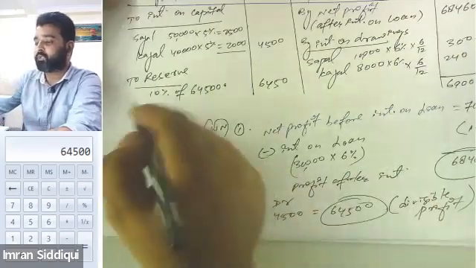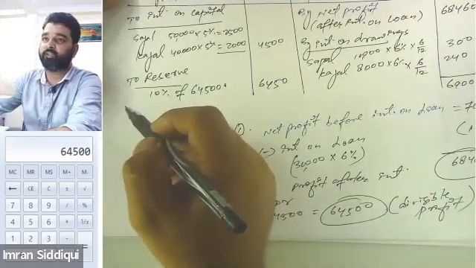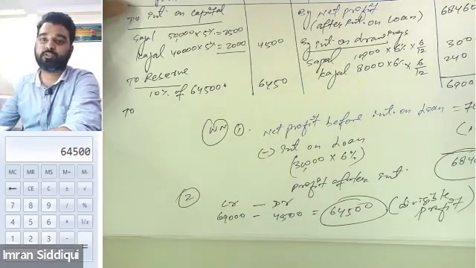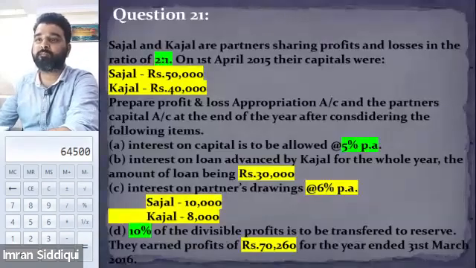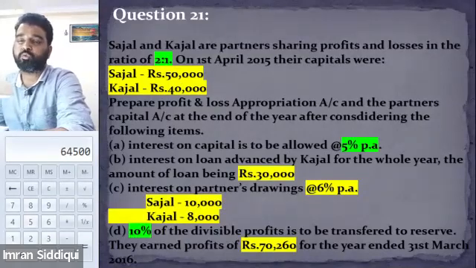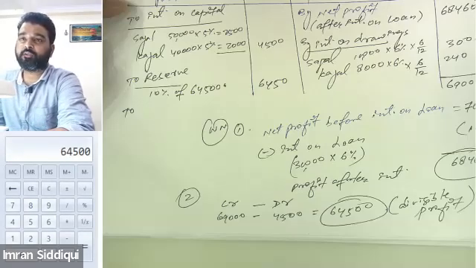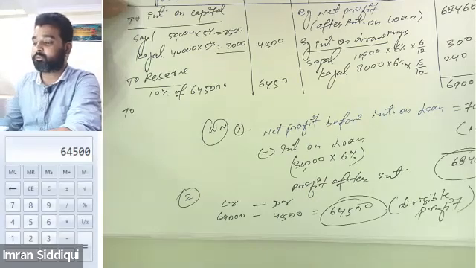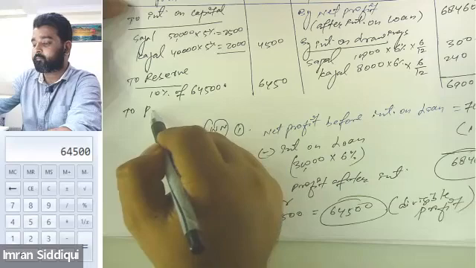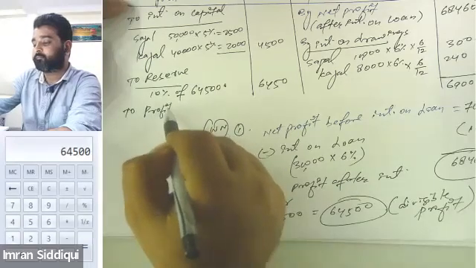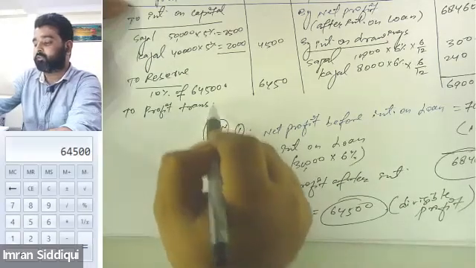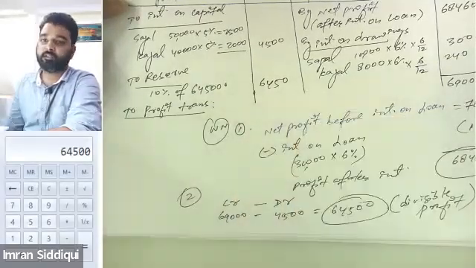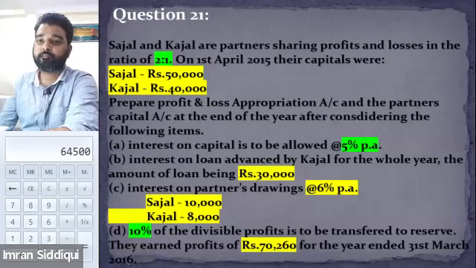Tell me the next step. What will be the next step? Since there is no other thing needed to be recorded in the P&L appropriation account, the only thing that needs to be done is the calculation and distribution of the profit transferred. So we will simply calculate their profits.